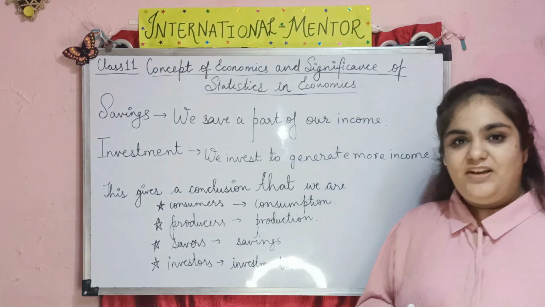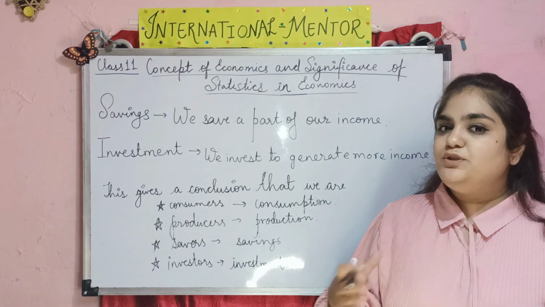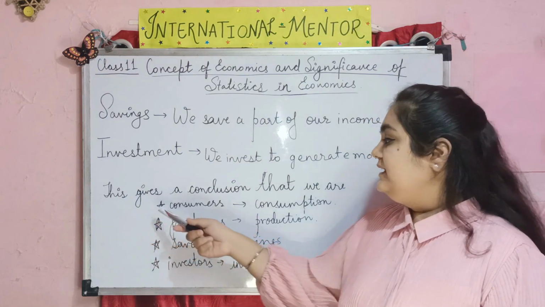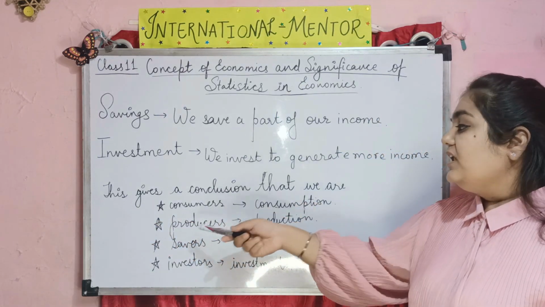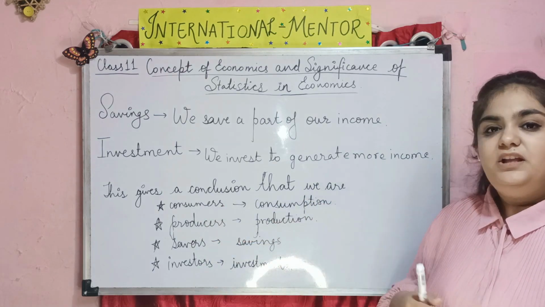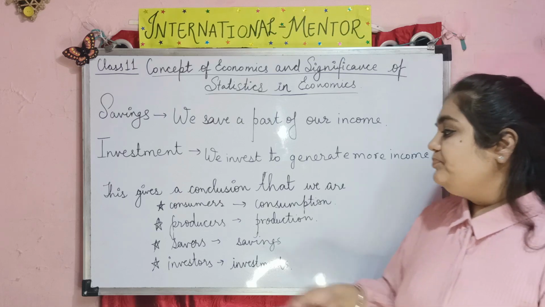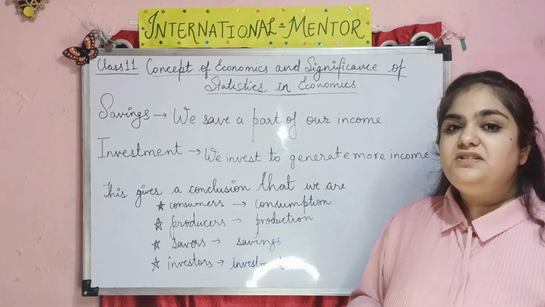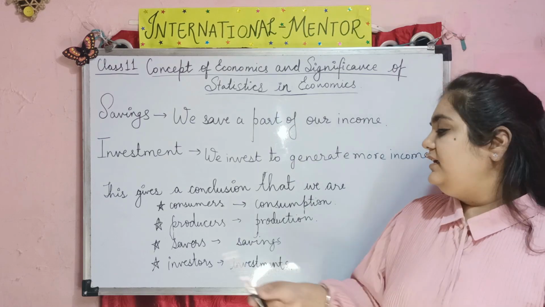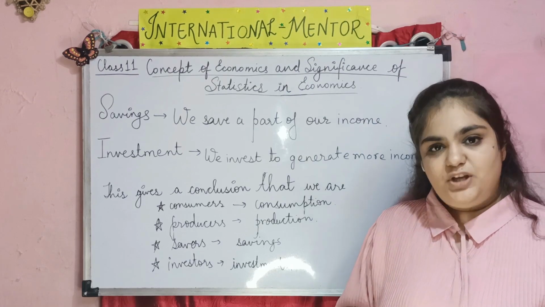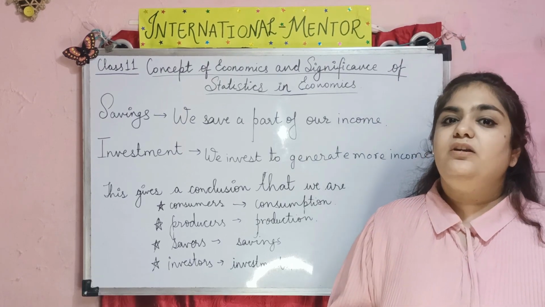That is an investment. This always gives you a profit. This gives the conclusion that consumers consume goods and services, producers produce goods and services, savers save part of their income, and investors invest in shares, real estate or the market.